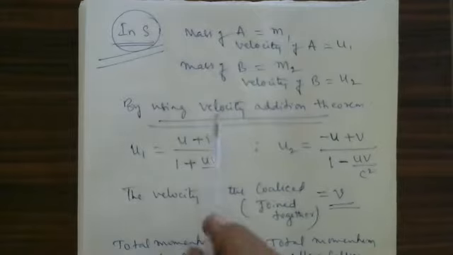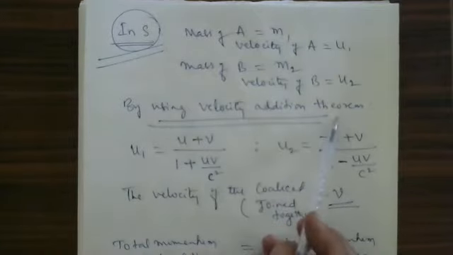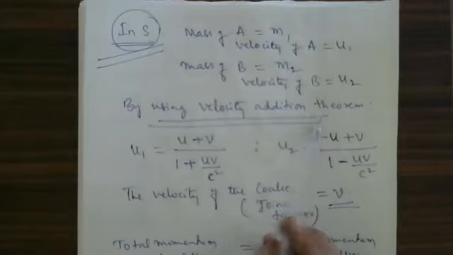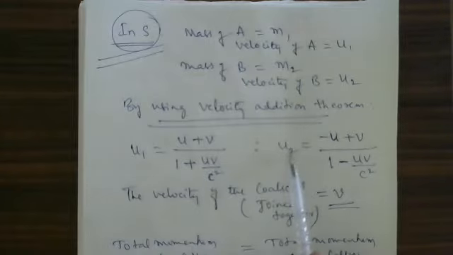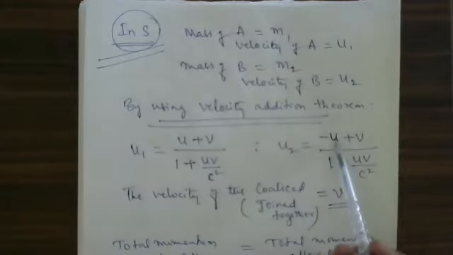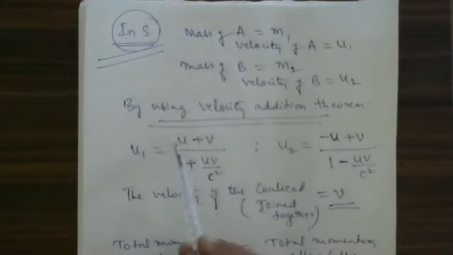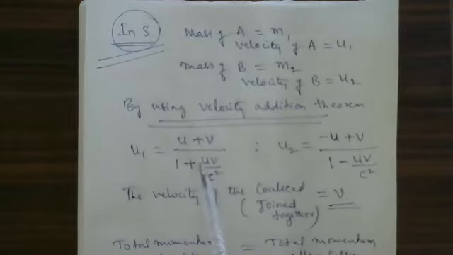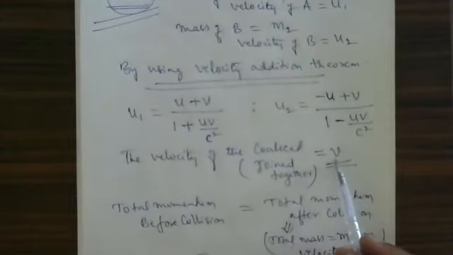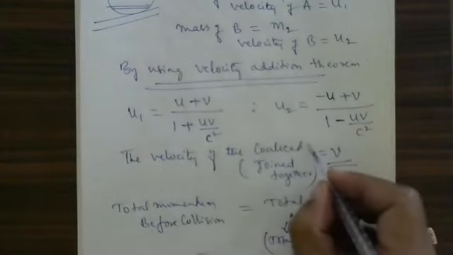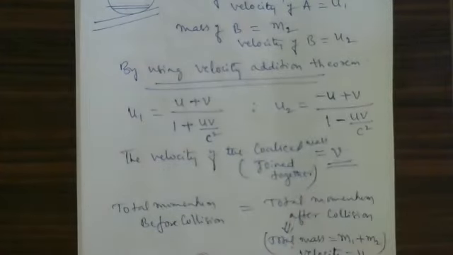Now, using the velocity addition theorem, that is the previous class concept, u1 is equal to u plus v divided by 1 plus uv divided by c square. u2 is the second body velocity. In the S dash frame, it was minus u. Therefore, wherever u is there, I will replace it by minus u. The velocity of the collided mass is equal to v.